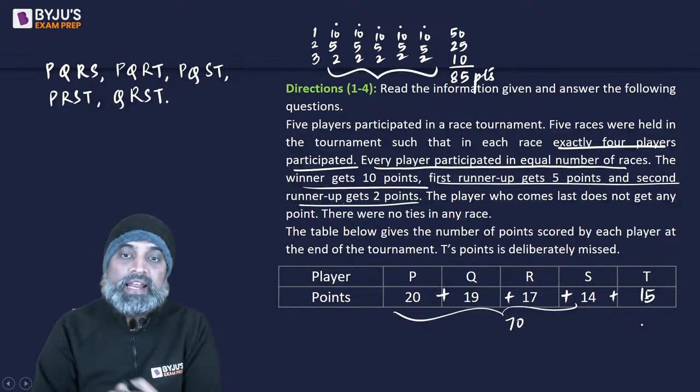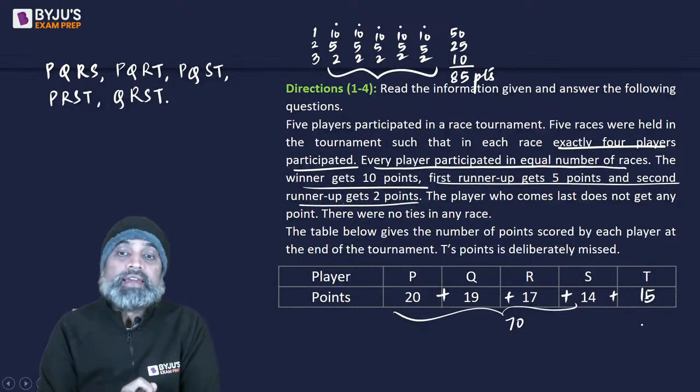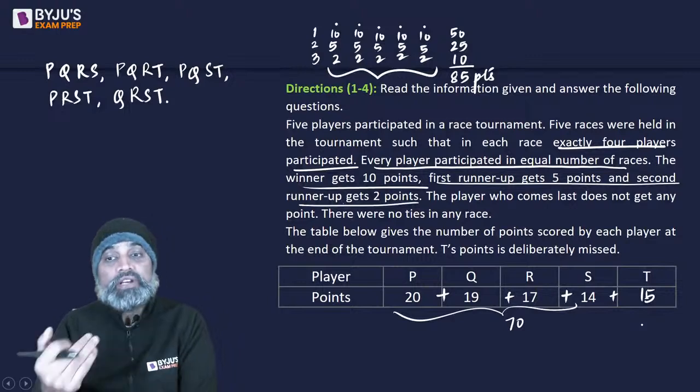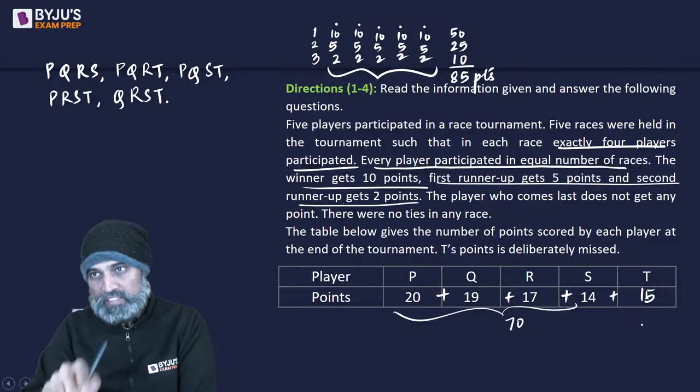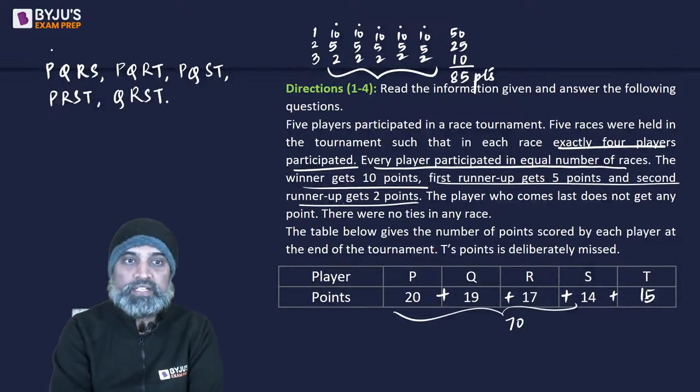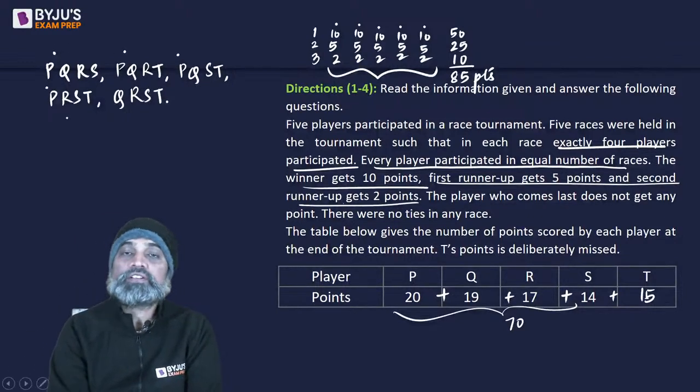Right? Now we need to see how can someone get 20 or 19 or 17, 14, 15 points by running only 4 races. So please understand this part, that P ran only 4 races, right? P did not run 5 races.